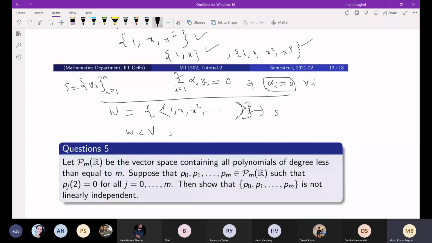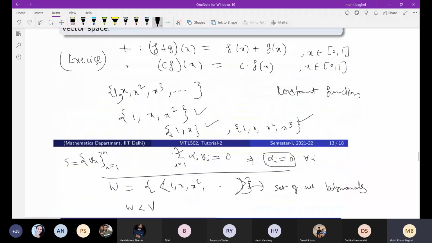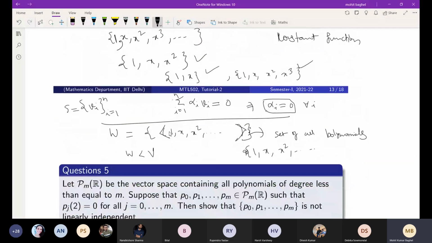This set of all polynomials forms a subspace of the set of all continuous functions, because all polynomials are continuous, and basically this set forms the basis for this subspace, the set of all polynomials, and this basis has infinitely many elements.